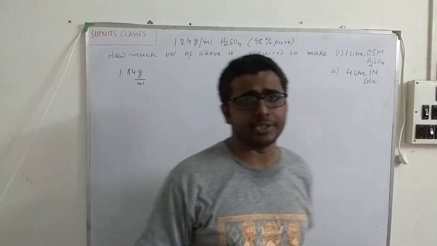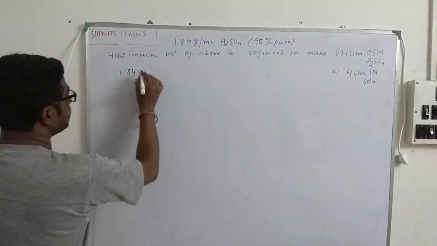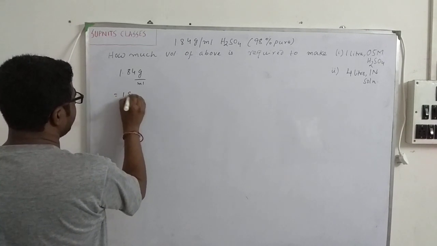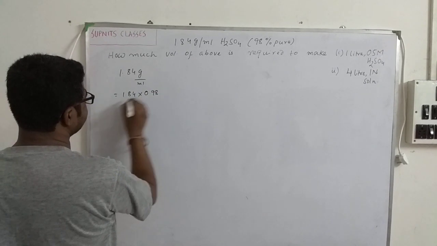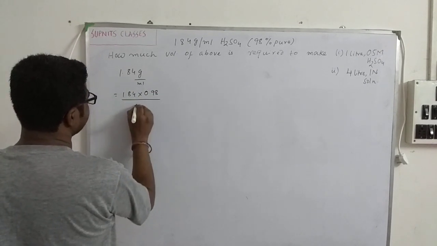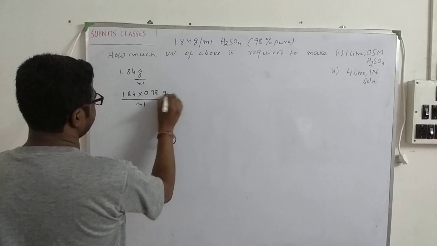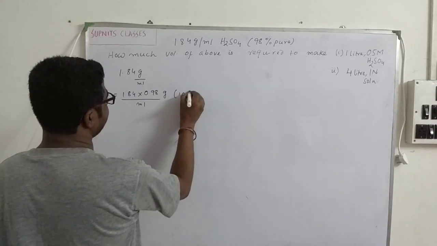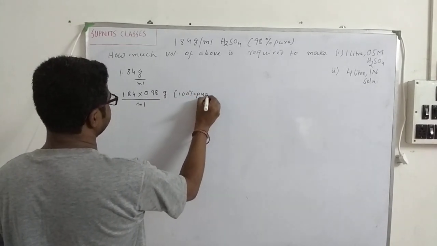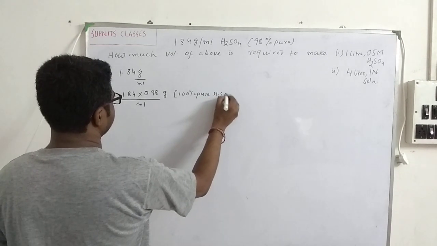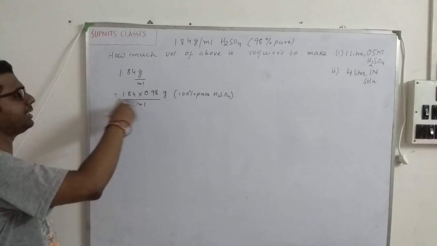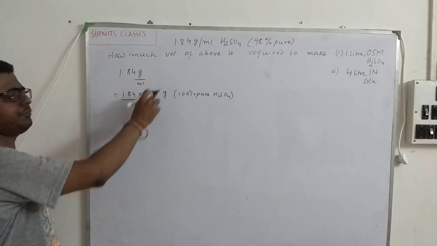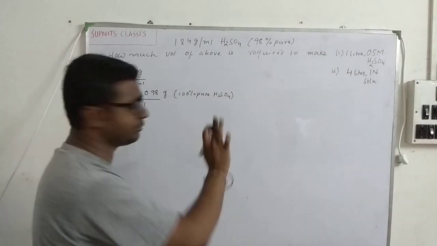That is very important in this case. So this basically means 1.84 into 0.98 divided by milliliter gram 100% pure H2SO4. So basically from this I am getting this much amount of H2SO4 which is 100% pure.